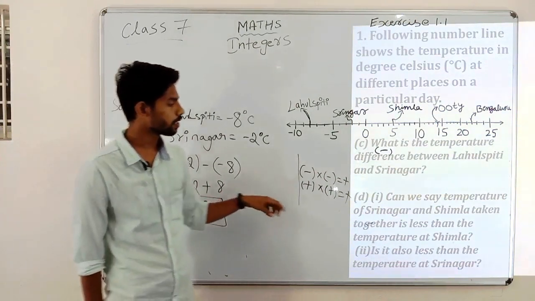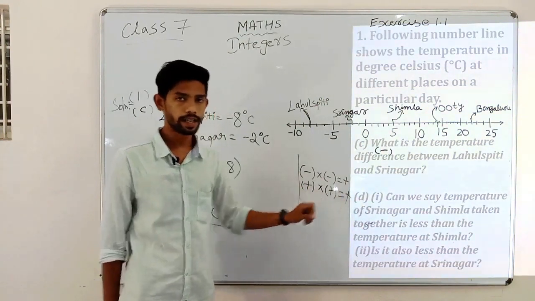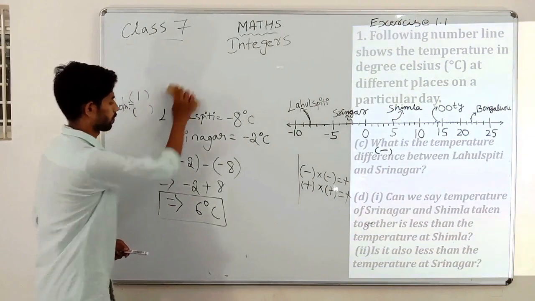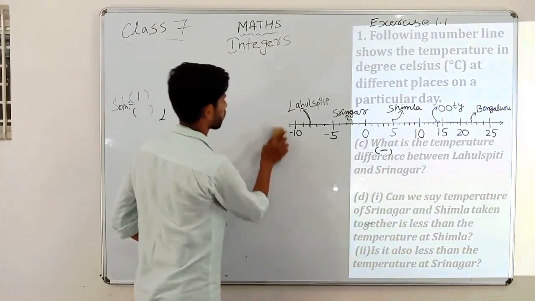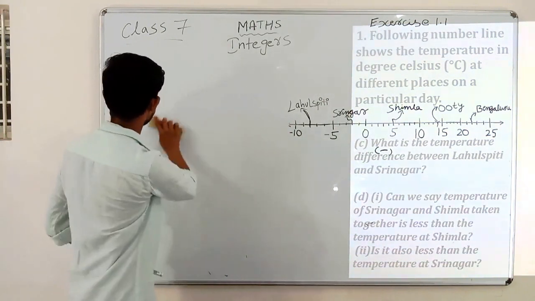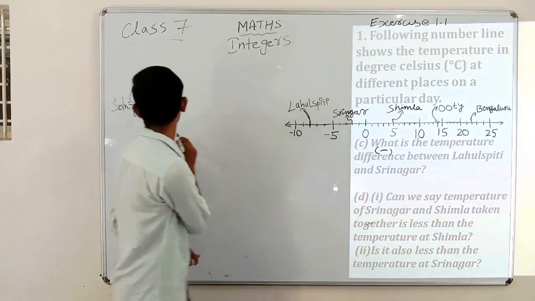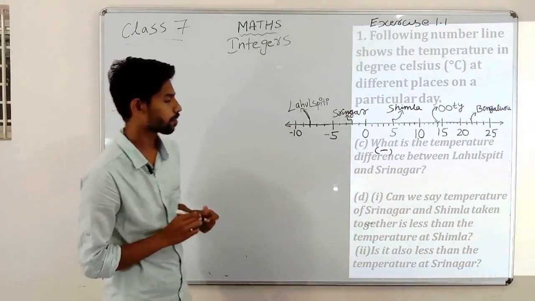Now we shall see the last sub question of the first question, that is D. Now we'll check what D means.